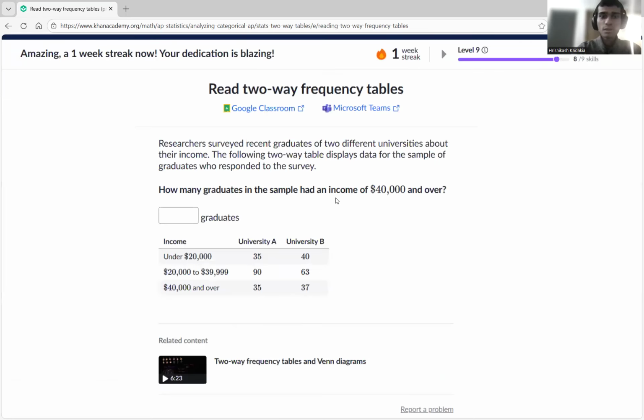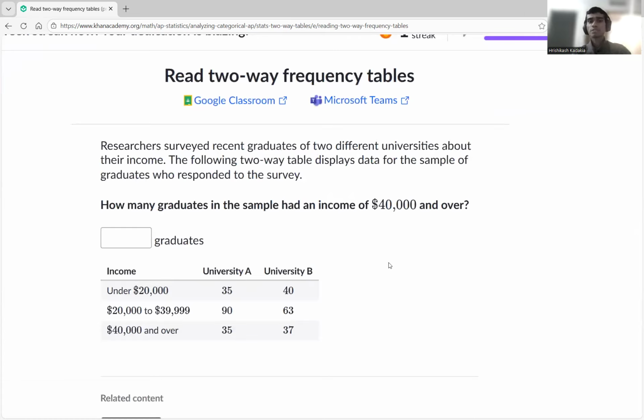Okay. Researchers surveyed recent graduates of two different universities about their income. So this is about their income, how much they're earning, for University A and University B, those specific graduates.